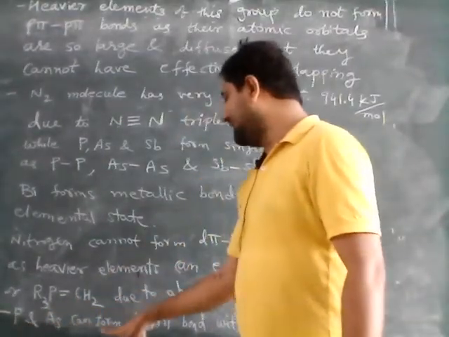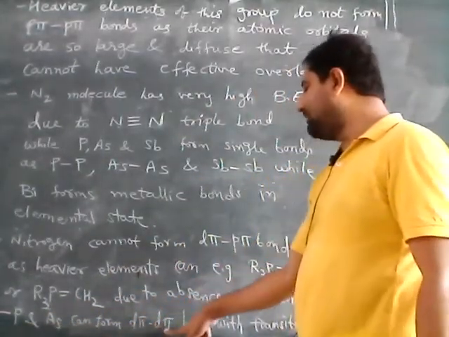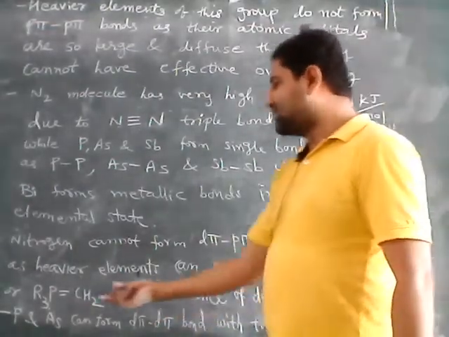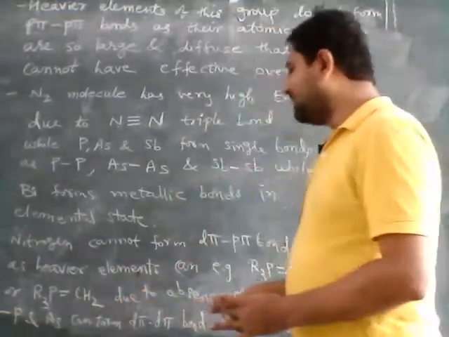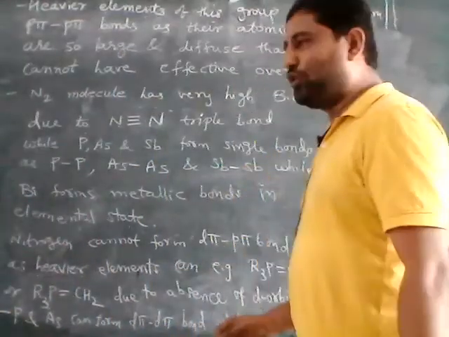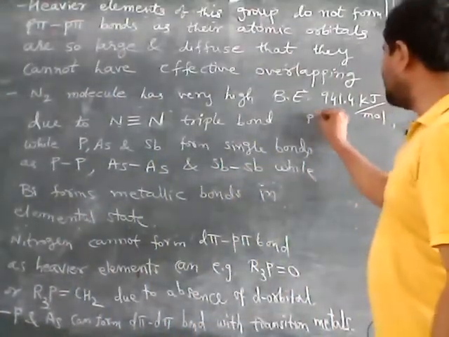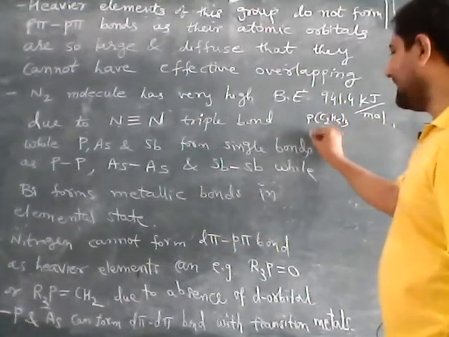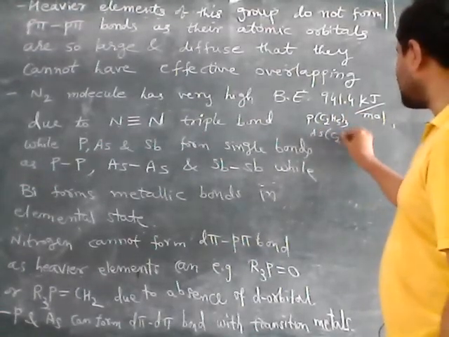Phosphorus and arsenic can form d pi bonds with transition elements. In that case, phosphorus or arsenic will be in the form of a ligand. Ligands are the molecules which can donate a lone pair of electrons. So triethyl phosphorus, or we can take triphenyl arsenic.